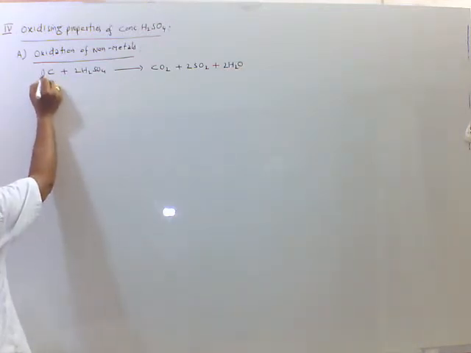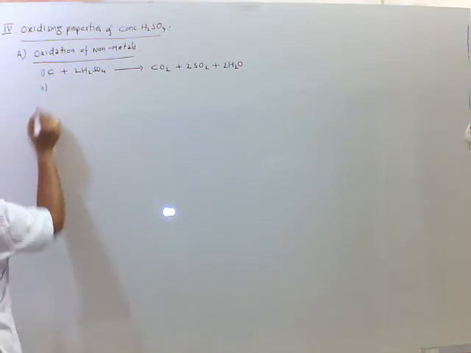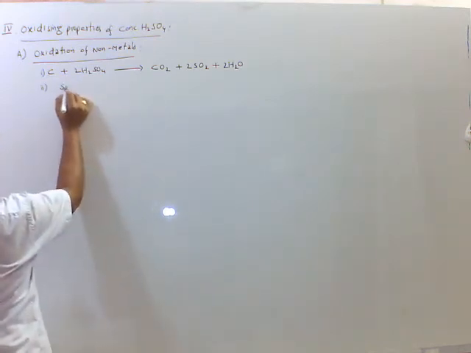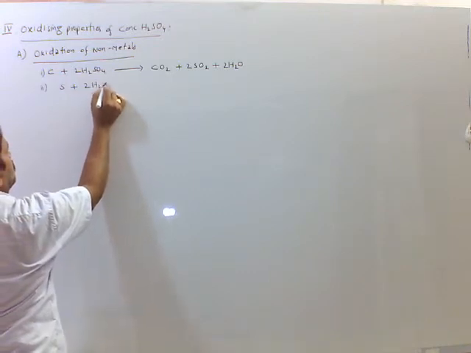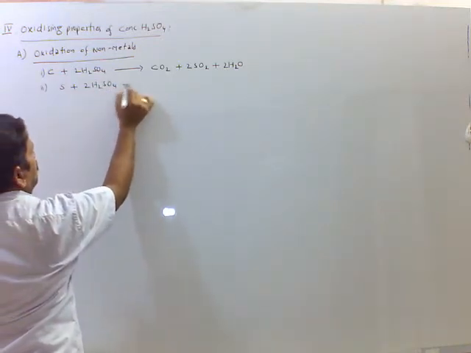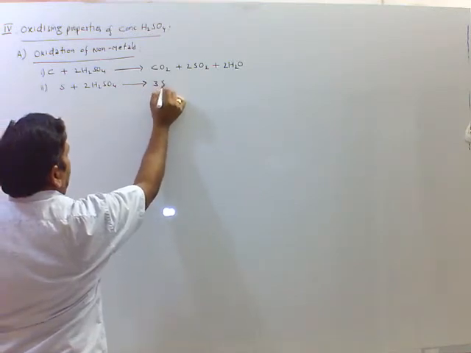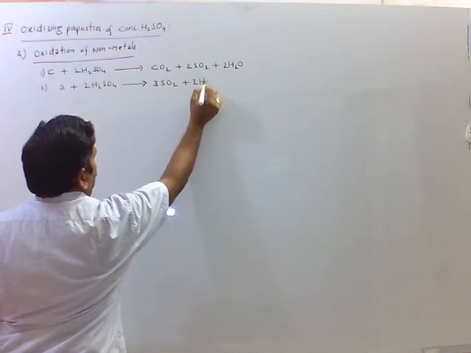Second one is concentrated sulfuric acid oxidizes sulfur to sulfur dioxide. S plus 2H2SO4 gives rise to 3SO2 plus 2H2O.